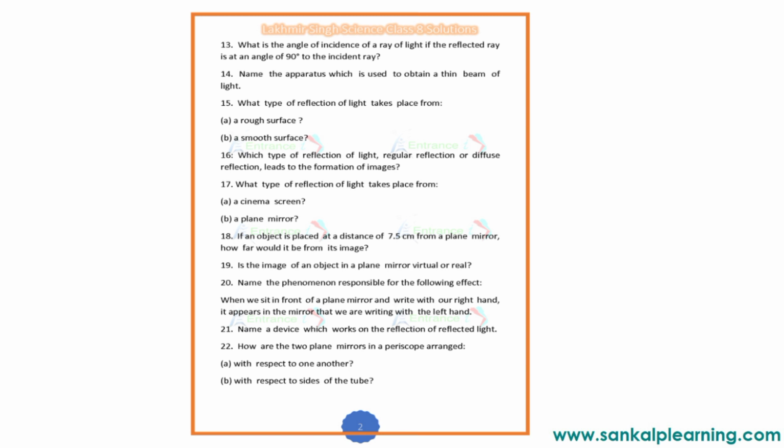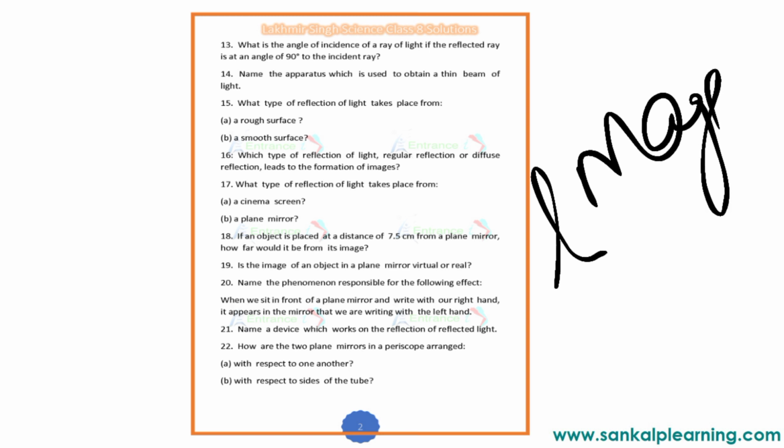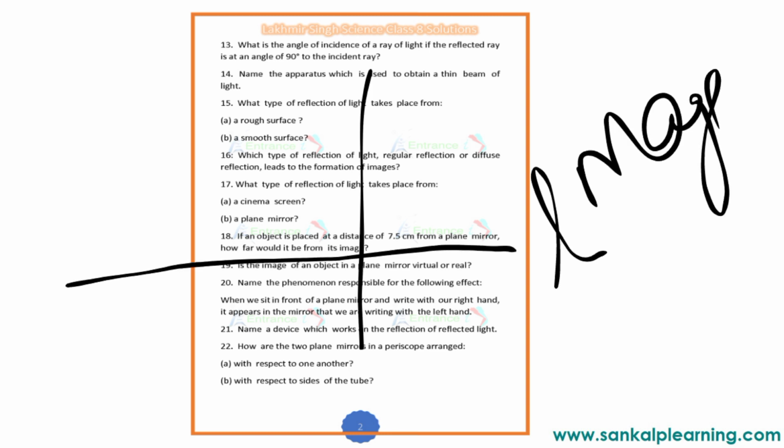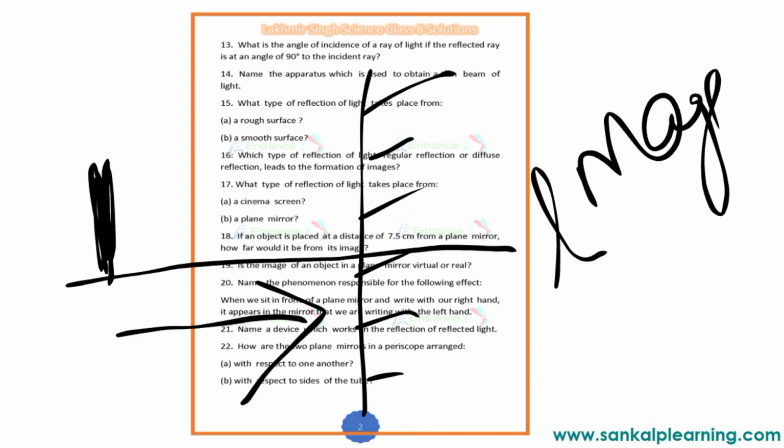Next, if an object is placed at a distance of 7.5 cm from a plane mirror, how far would it be from its image? So we learned regarding the image, that it is a virtual image, right? If this is an object, and it is at a distance of 7.5 centimeter from the mirror, this is the mirror, so the image is formed here.